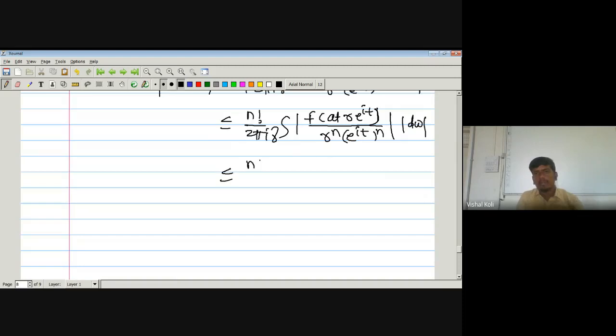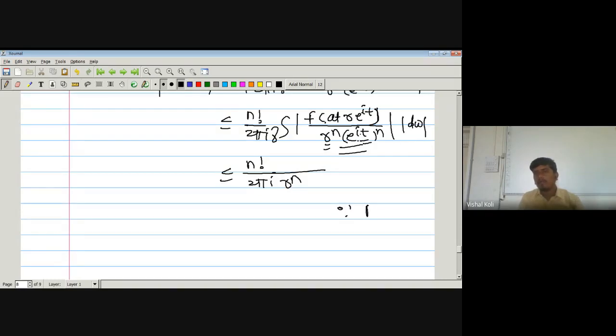This is less than or equal to n factorial divided by 2 pi. As the integration is with respect to dt, this will work as a constant. Now modulus of e to the power it is always equal to 1, so its value will be 1. This is r to the power n as it is, and the modulus of f of a plus r into e to the power it remains.